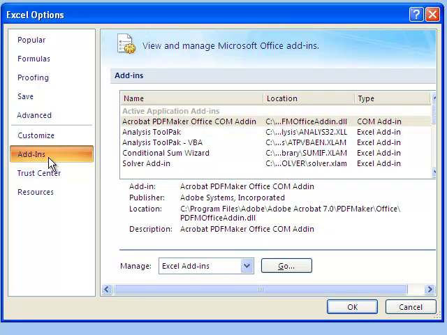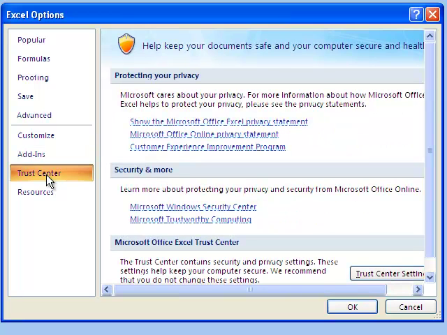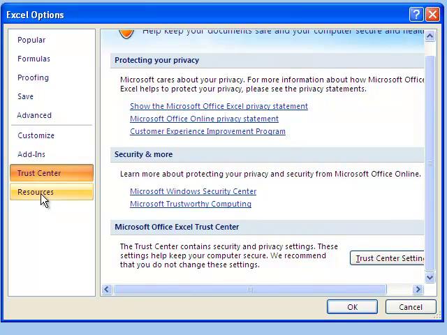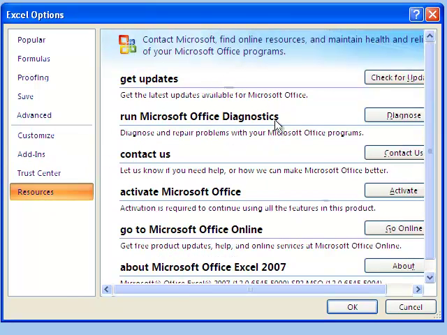Add-ins, things like solver, pivot tables have to be added in. Trust Center, important for macros. Resources, where you get updates. Contact us, run Microsoft Office diagnostics, etc. So you see quite interesting things.